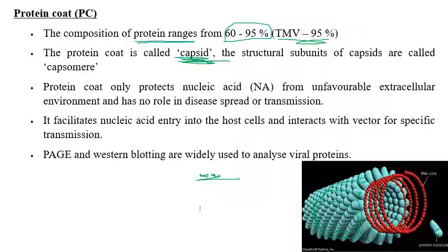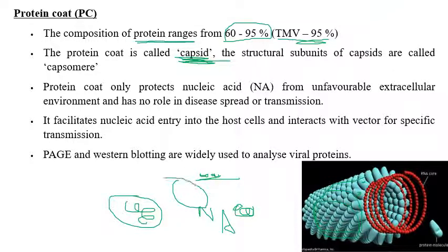I told you earlier, nucleic acid is the infectious material. Protein coat has no role in disease spread or transmission. The protein coat only protects the nucleic acid. Let us consider, this is the protein coat, this is the nucleic acid. When this virus enters the plant cell, only the nucleic acid infects the plant cell, whereas the protein coat has no role in disease spread or transmission. It only protects the nucleic acid.